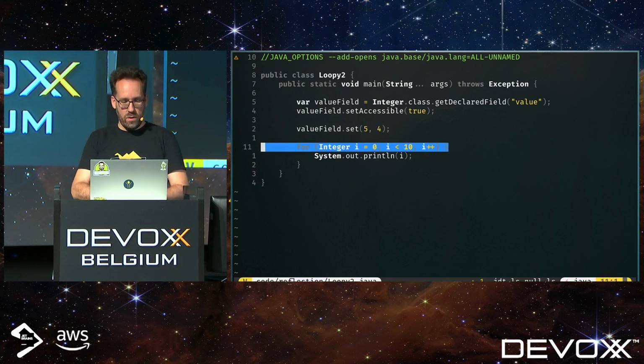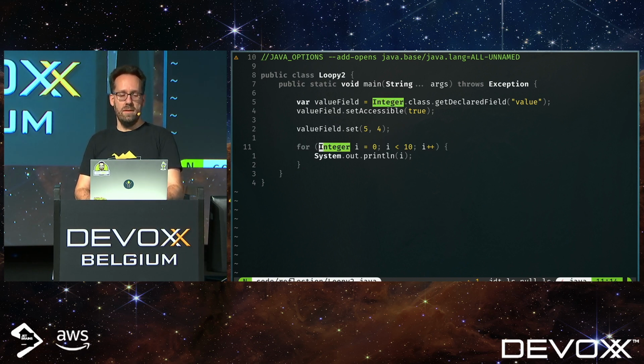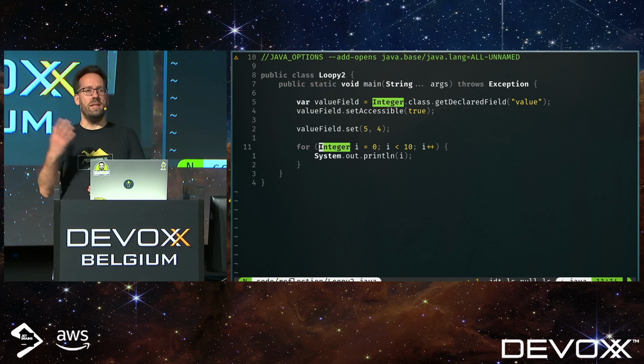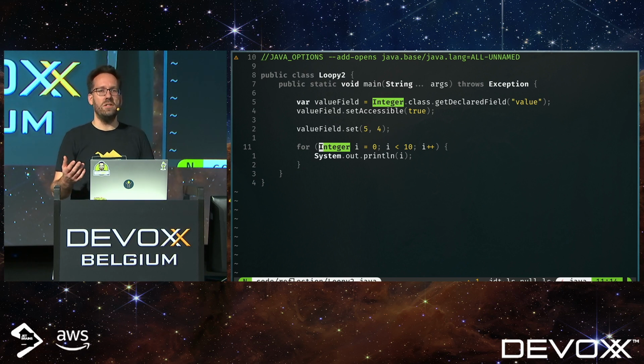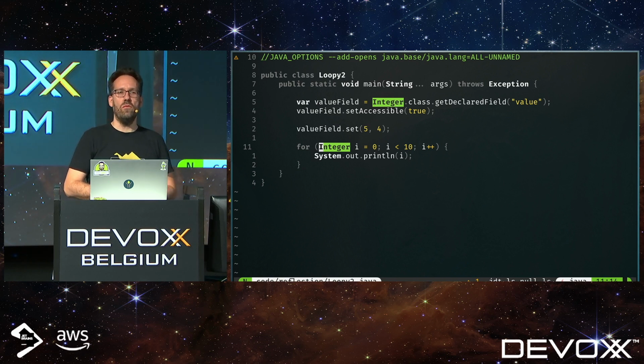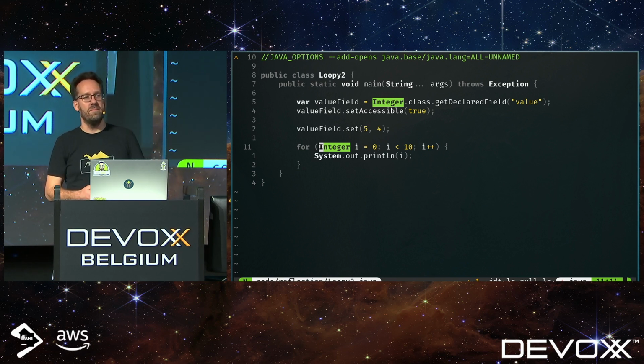So when I loop over this, note that I am looping over Integer, not int. We start with 0, so it takes 0 from the cache. Then it increments, goes to 1, takes 1 from the cache, 2, 3, 4. And then it comes to 5. It takes the object associated with 5 from the cache, but we just reassigned its value property to 4, so it returns 4. So i is now 4 again. We increment, we go to 5. It takes 5 from the cache, but 5 is 4, so we get 4 again, etc.